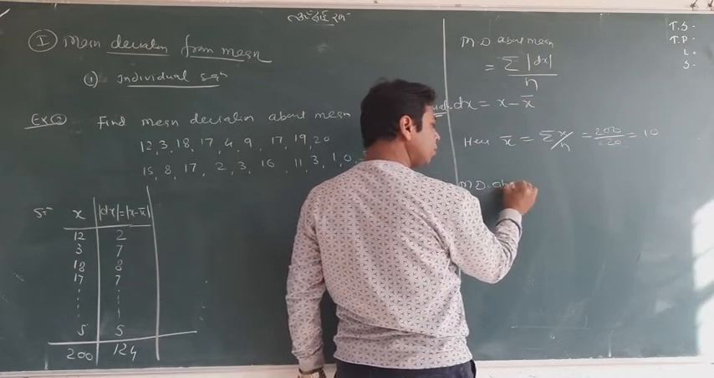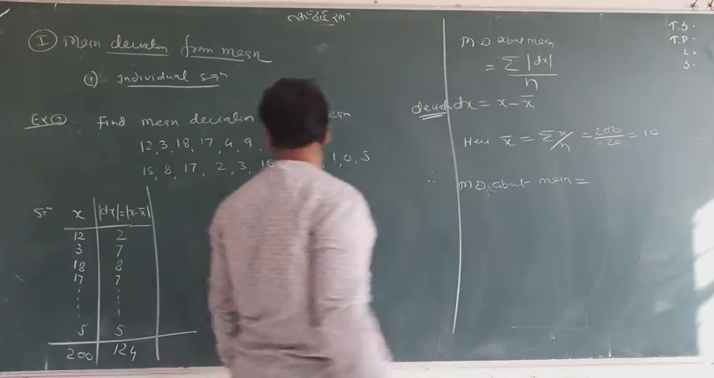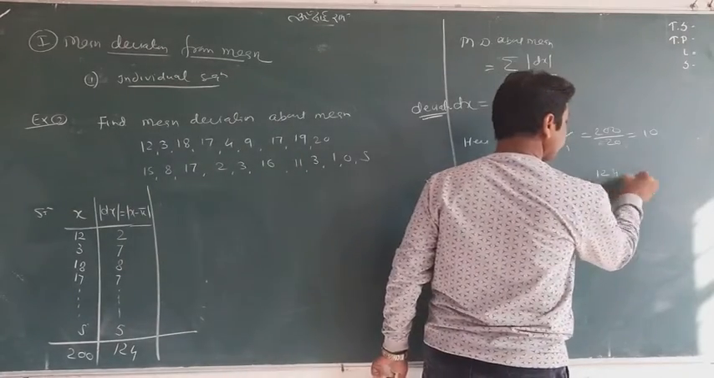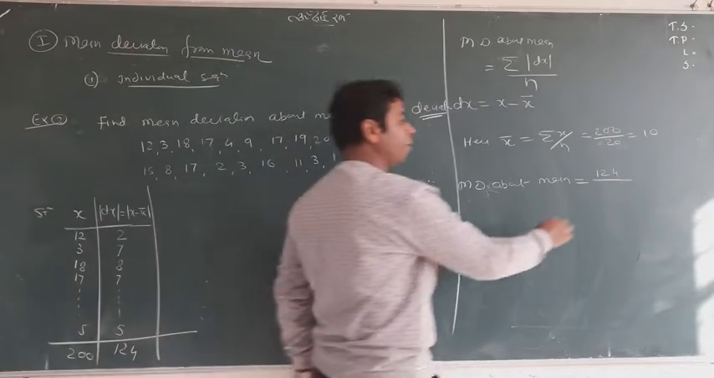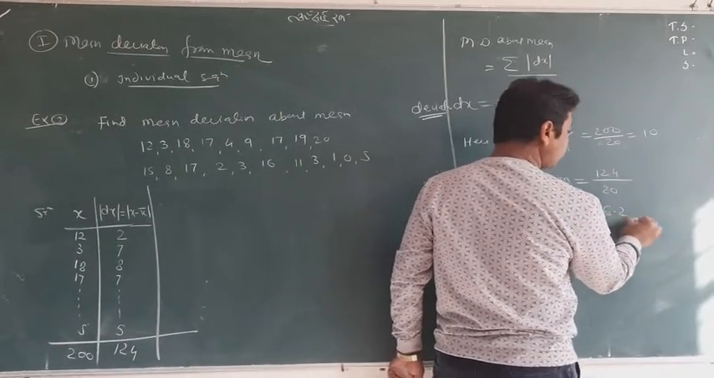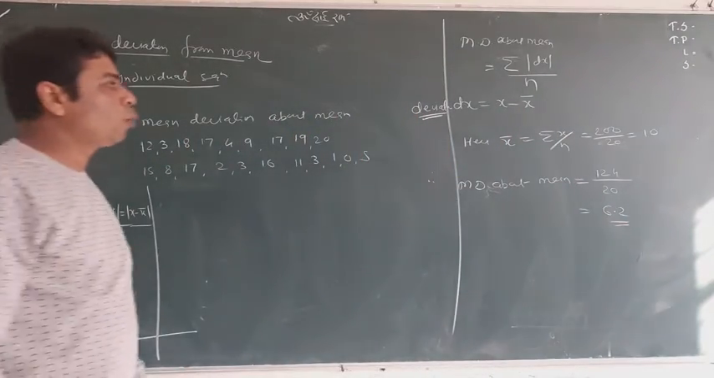About the mean is equal to summation dx, 124, upon n. N was the number of data, which was 20. So this is the answer. You can give it as 6.2, which will be the mean deviation of the data. I hope you are getting it.